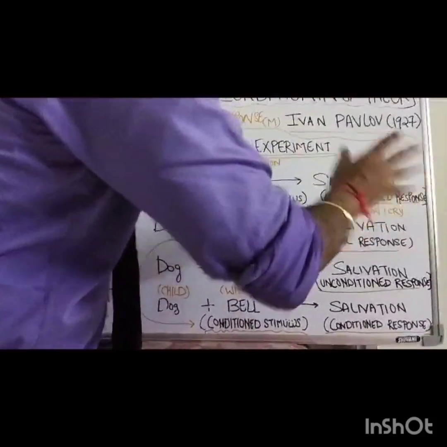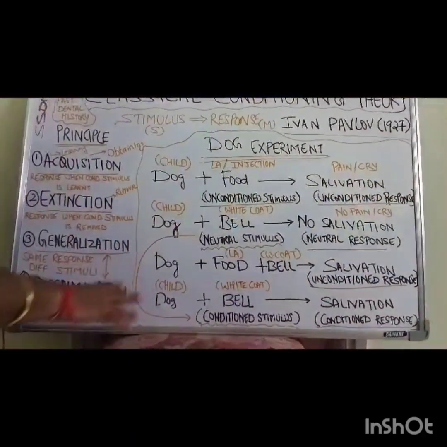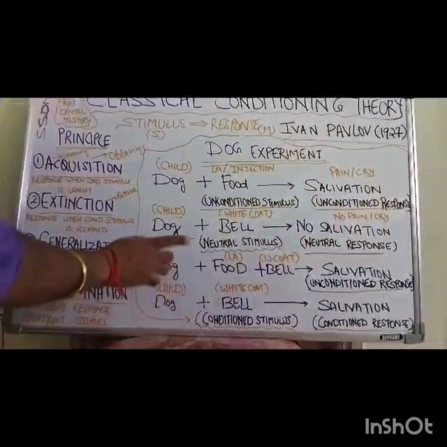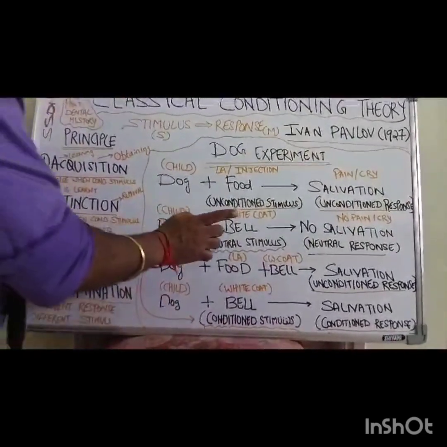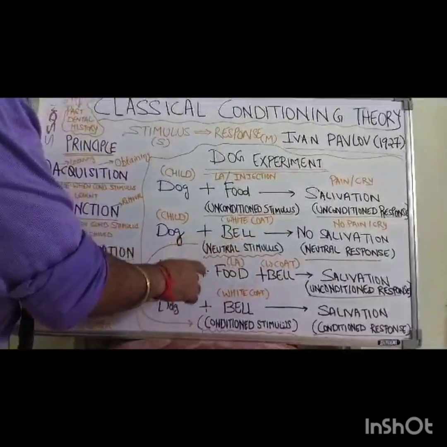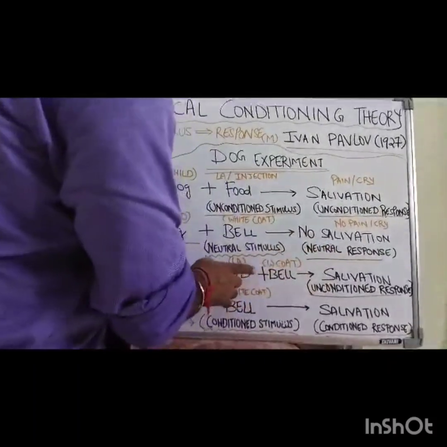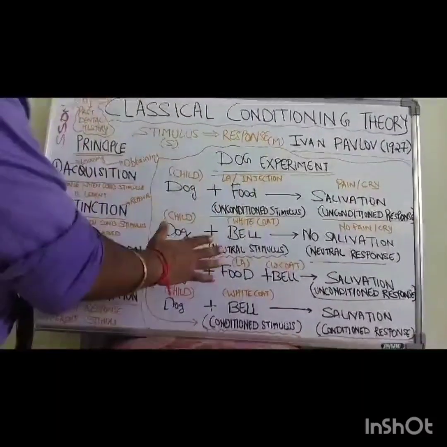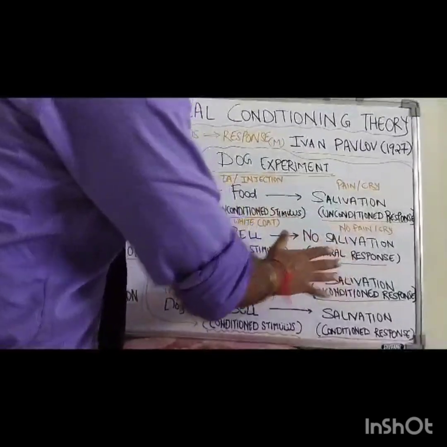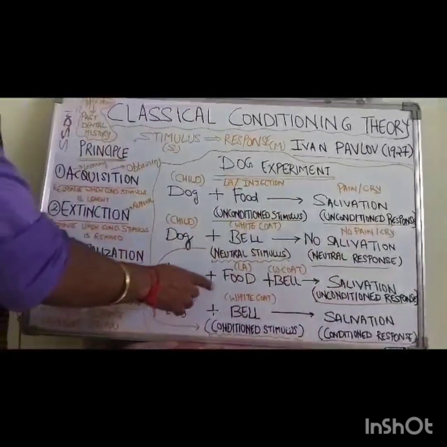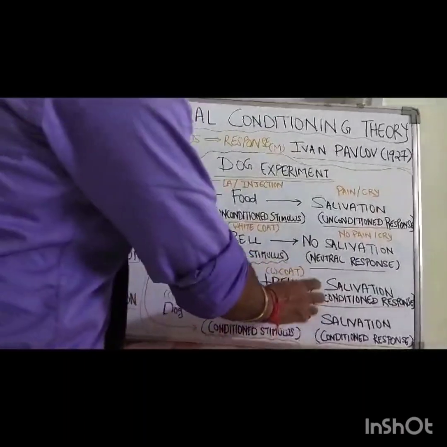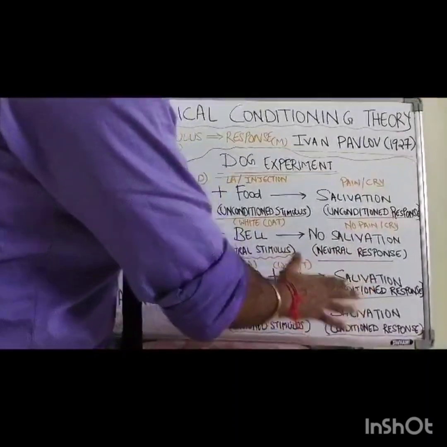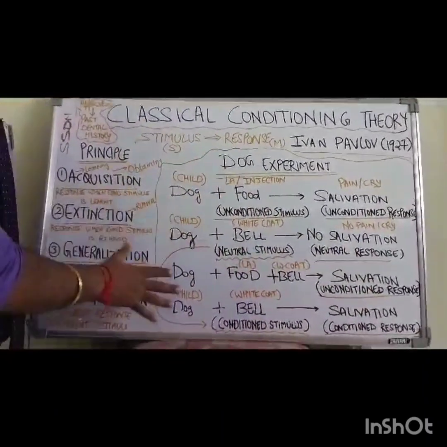Pain is the unconditioned response. Next time the child comes to the operatory, if a doctor in a white coat just checks the child, there is no pain or cry. But next time, when a doctor in a white coat gives an injection, the child feels pain because of the injection. When this is repeated many times, whenever the child sees any doctor in a white coat, he starts feeling that this doctor is going to give him an injection, and he feels the pain or may cry. This is the example of classical conditioning theory.